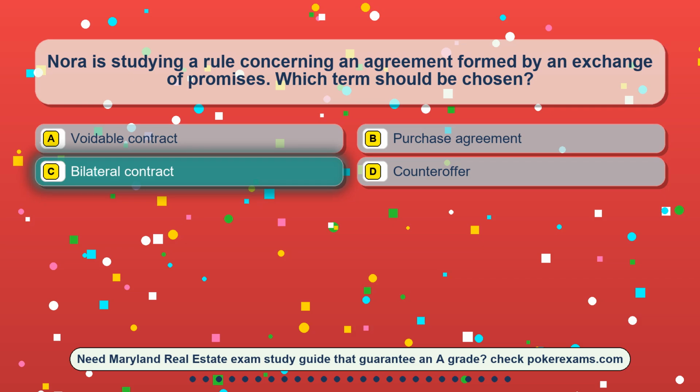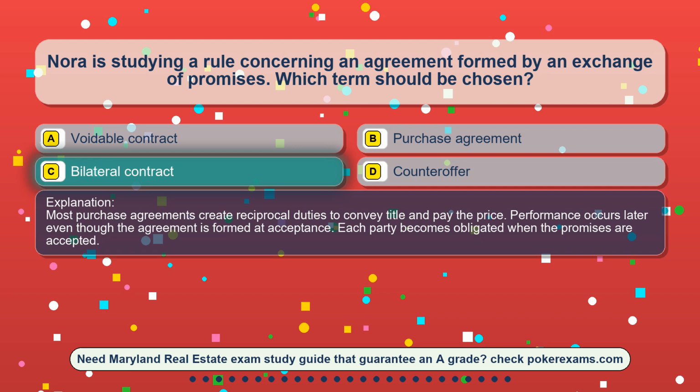The correct answer is option C, bilateral contract. Most purchase agreements create reciprocal duties to convey title and pay the price. Performance occurs later even though the agreement is formed at acceptance. Each party becomes obligated when the promises are accepted.